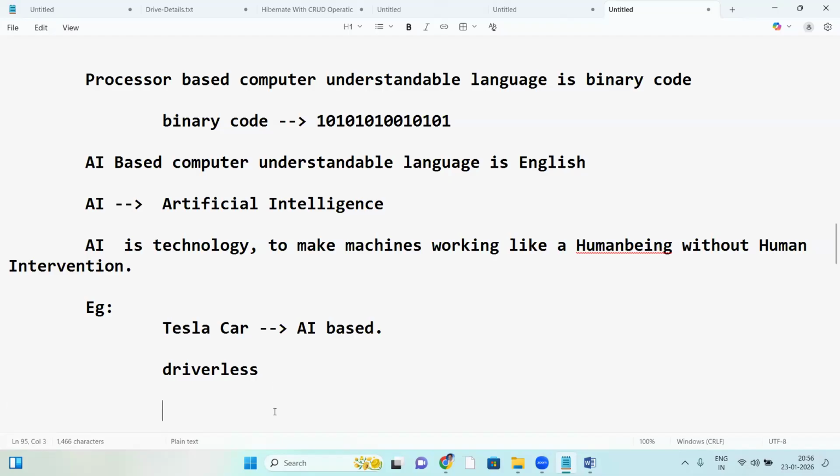Not only healthcare, even AI machines work like workers. Wherever manufacturing companies have workers, using AI-based machines we can make it faster. AI-based machines work like a driver, like an engineer, like a doctor. Like everything, in place of humans, AI machines are working here. As a human being, you have to utilize these AI-based machines properly.